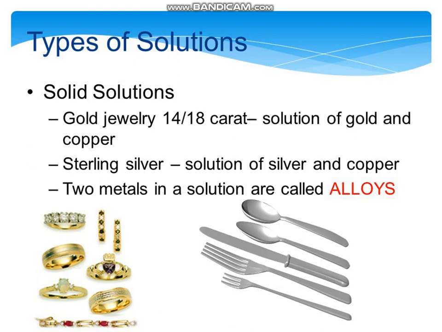Now look at the types of solutions. Solid solutions: gold, that is used for making jewelry, and gold jewelry is 14 to 18 carats. Solution of gold and copper, as we have already discussed, is the solution of solid in solid. Sterling silver is the solution of silver and copper. Both silver and copper are in the solid state. Two metals in a solution are called alloys. When we combine two metals in the form of a solution, they are known as alloys. Look at the figure, you can see the jewelry and some other items that are made up of alloys.